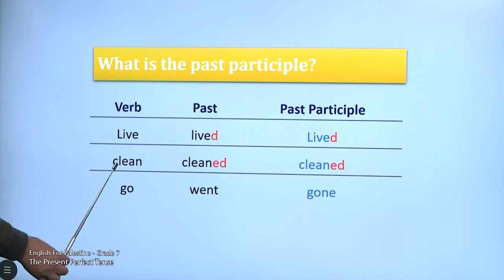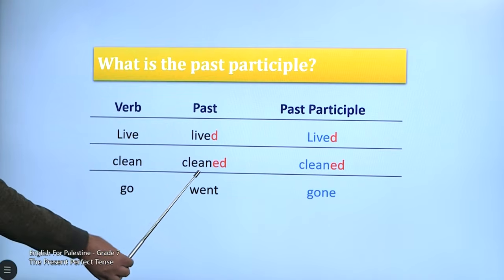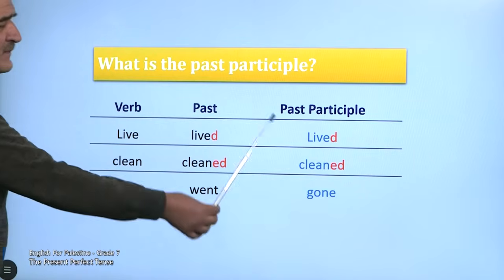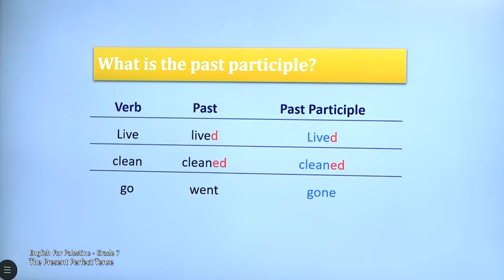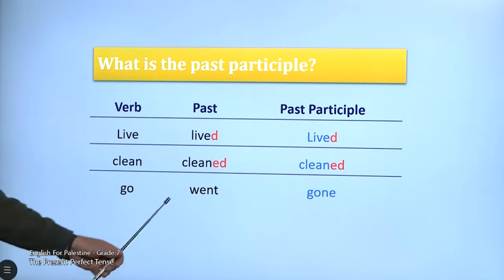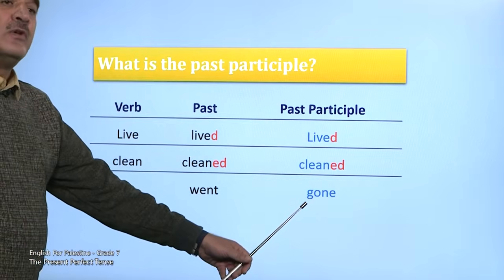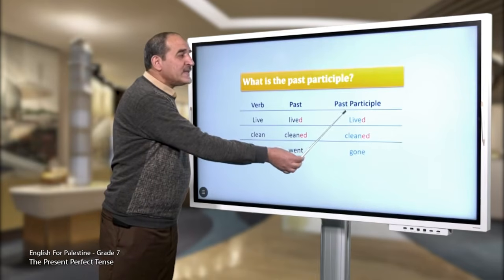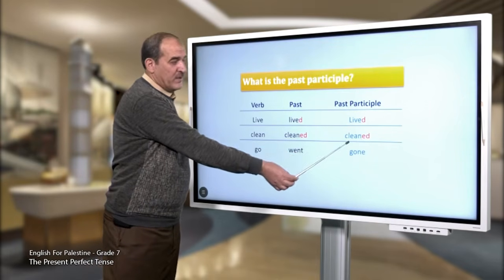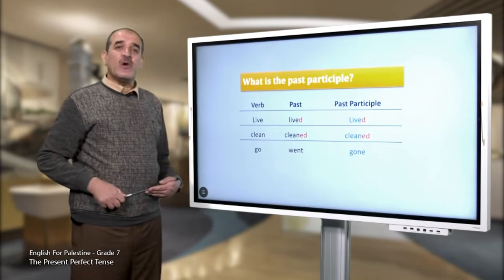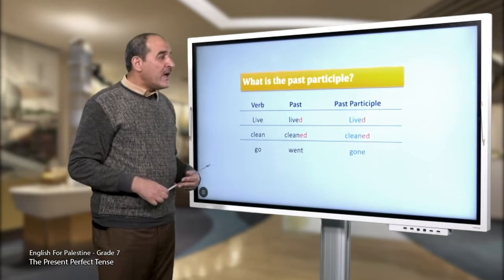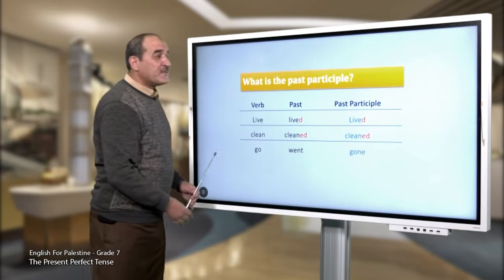Another example, clean. The past is cleaned. What do you notice? We add ED to the verb. The past participle is also cleaned. What about this one? Go. The past is went. The past participle is gone. So, as we notice, the past participle is the third form of the verb. Sometimes we add ed and we call them regular verbs. Sometimes we have to memorize them by heart, and all of these are called past participle.